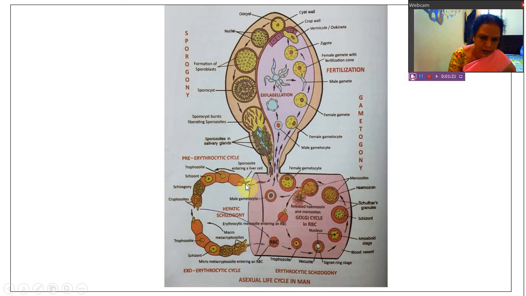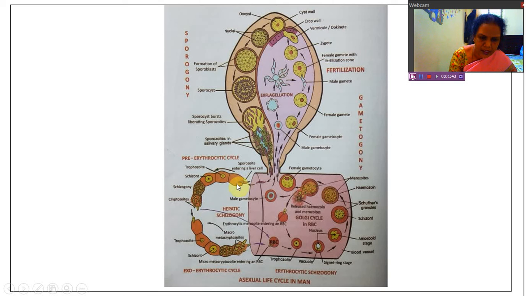We'll see here. This is the pre-erythrocytic cycle, and this is the exoerythrocytic cycle. In pre-erythrocytic cycle, these are the sporozoids which are entering the liver cells.